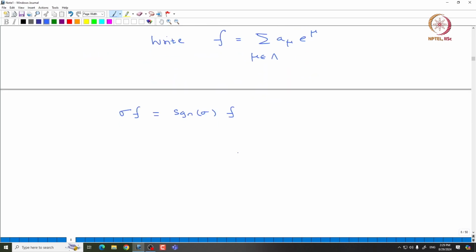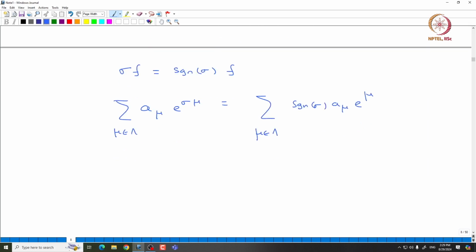So, this says summation a mu e power sigma mu, mu in lambda, is the same as summation sine sigma a mu e power mu, mu comes from lambda. Now one can compare the coefficients of e power mu on both sides. The coefficient of e power mu here is going to be a sigma inverse mu, which is the same as sine of sigma a mu on the other side.